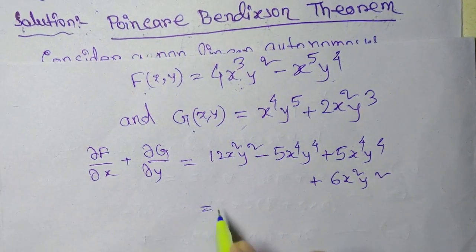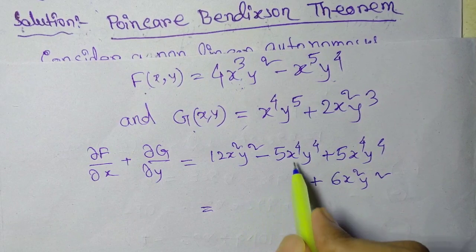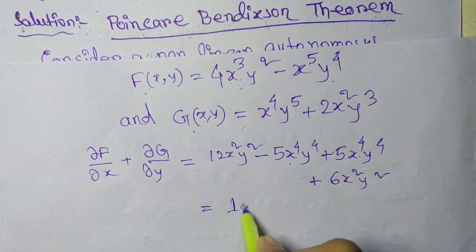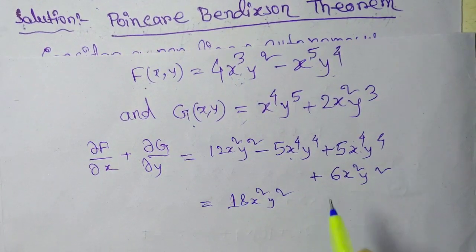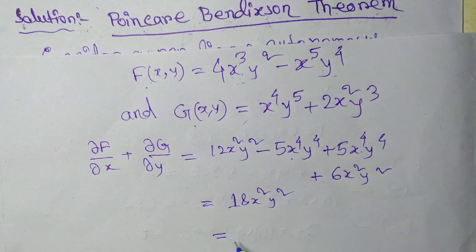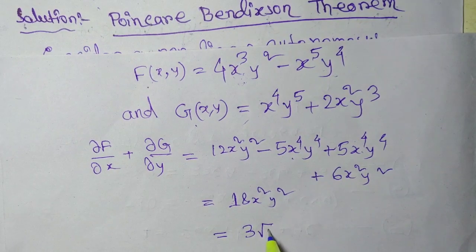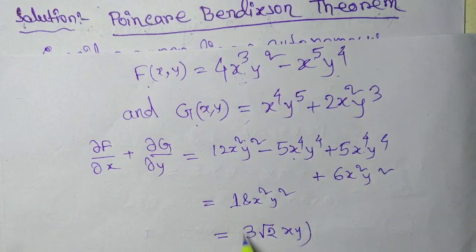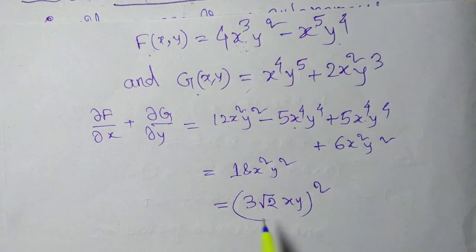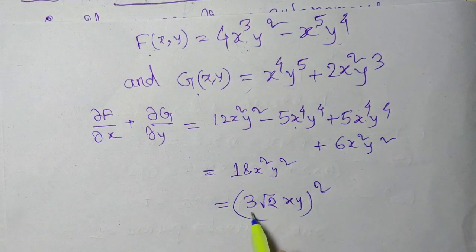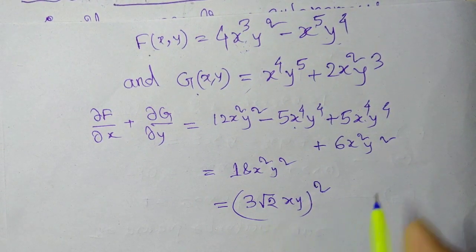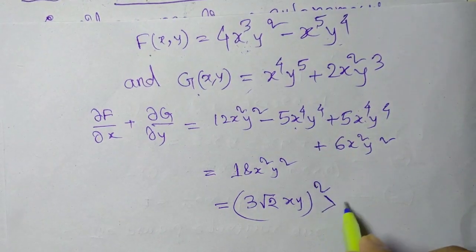The terms cancel out, giving 18x square y square, which we can write as (3 root 2 xy) whole square. Since this is a square of something, it is always greater than or equal to 0.